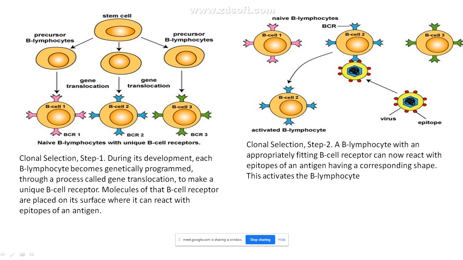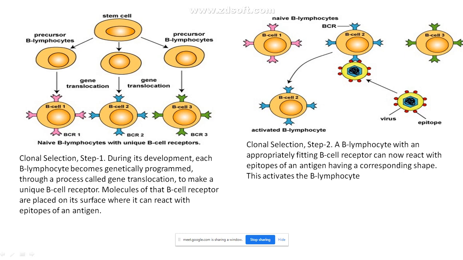And who does the programming? It is done by the genes, and this process is called gene translocation. Look at the definition. Clonal selection during its development. Whose development? The development of the antibodies from your B cells.